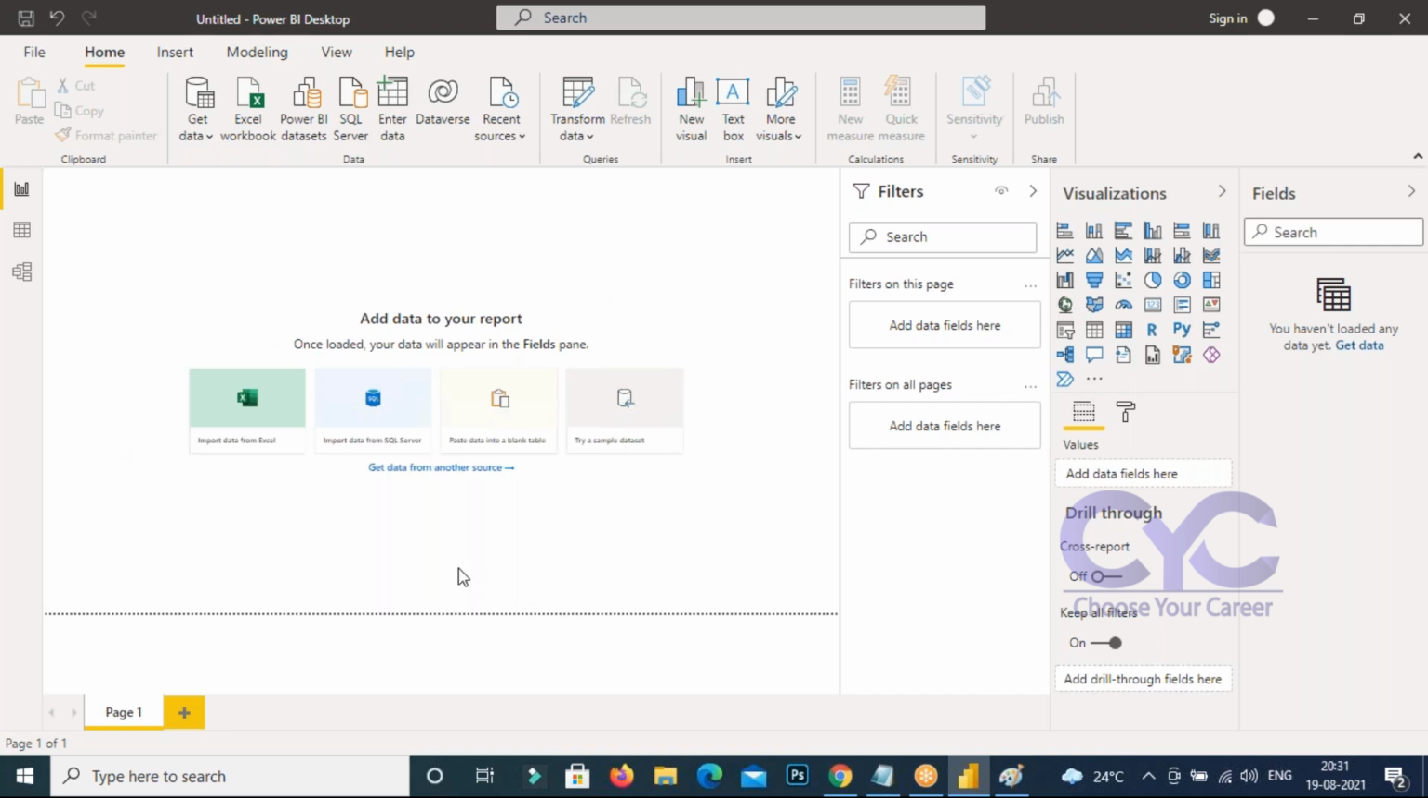Getting data. Whatever data you have, those data columns you can find as fields here. So we can get the data here. Once you click on this Get Data, you can see how many data sources it is going to support. You can find it. Just click on it.